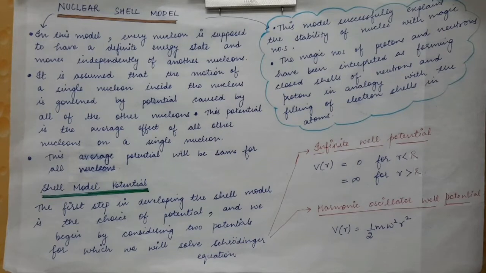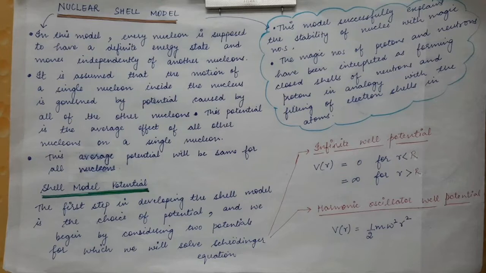Therefore inert gases do not react with any other element easily. The same analogy was taken in the nuclear shell model, that the magic numbers 2, 8, 20, 28, 50, 82 and 126 arise due to the shell closure inside the nucleus.